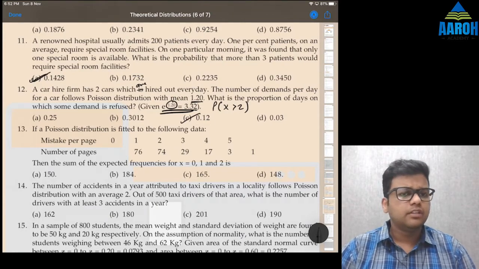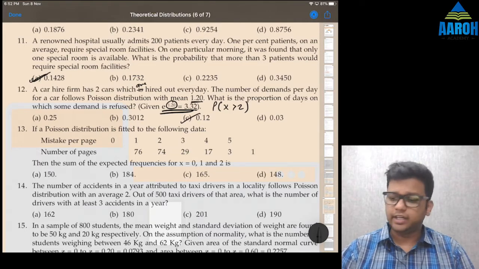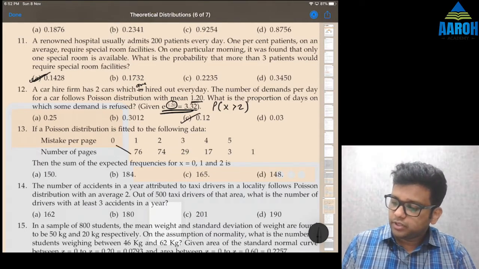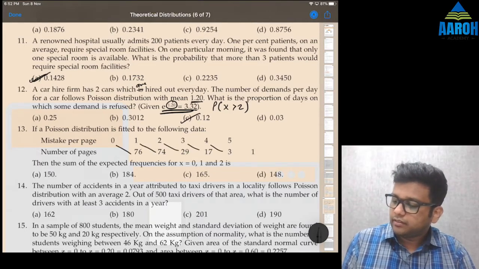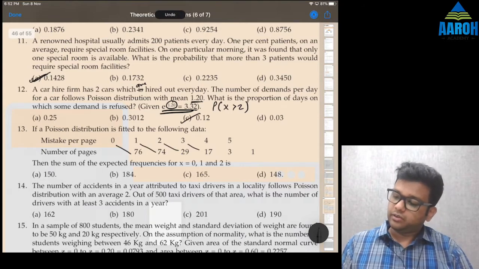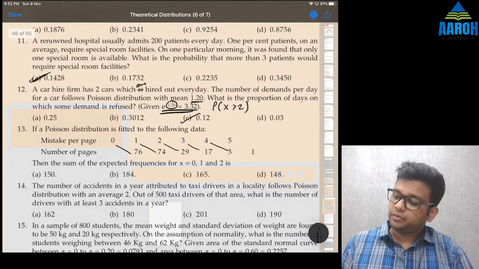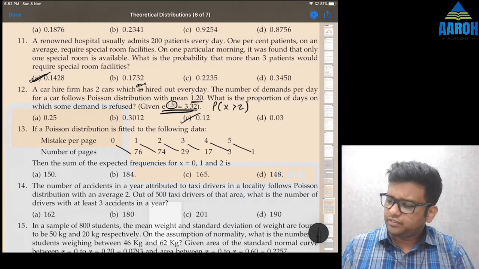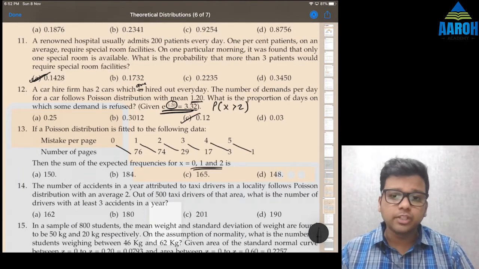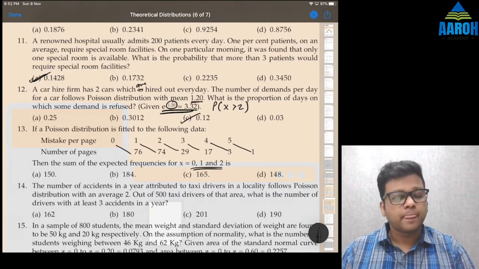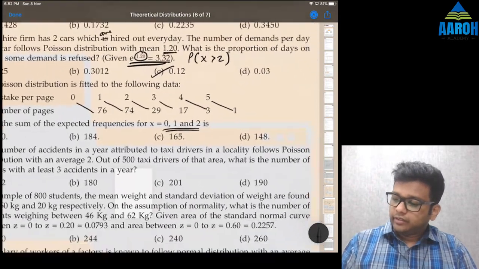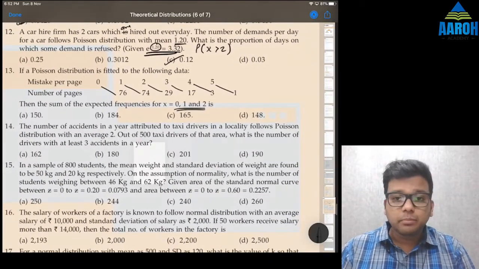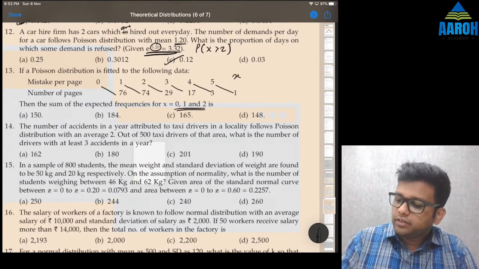13 is about fitting. If a Poisson distribution is fitted to following data, now understand the data is not aligned properly. For 2 it is 29, for 4 it is 3, and for 5 it is 1. Then the sum of expected frequencies for x 0, 1 and 2. Okay, in binomial also we saw a similar question. We know how we fit using method of moments. We first find mean of this data.